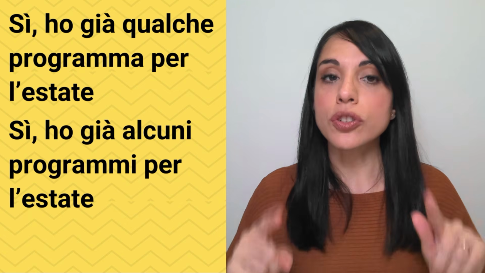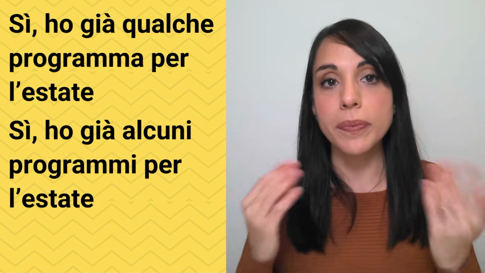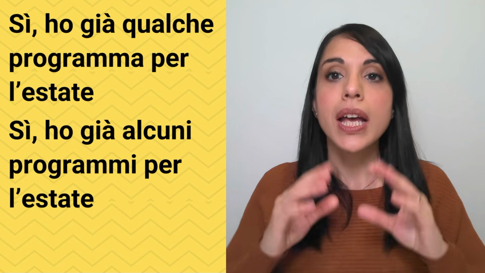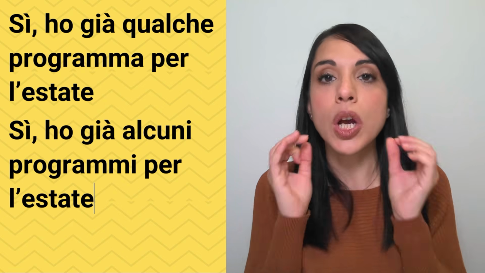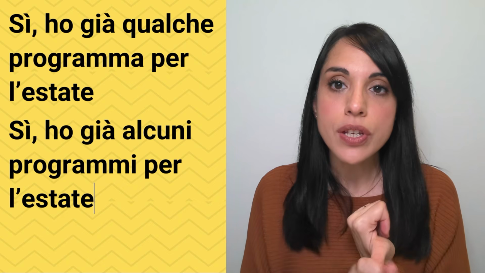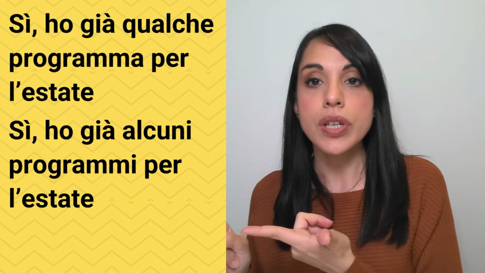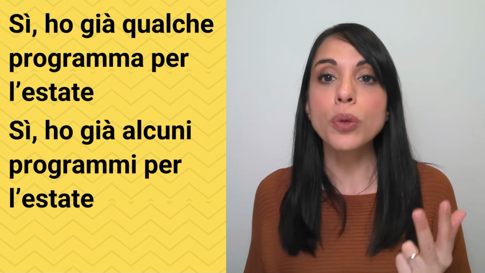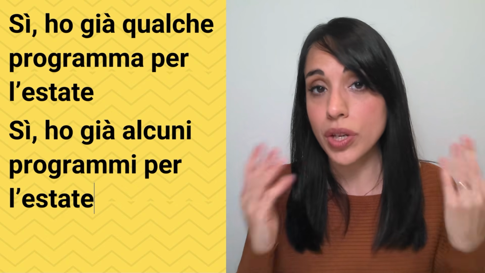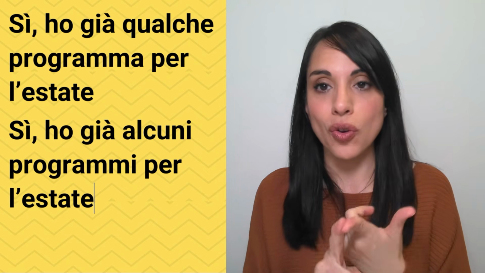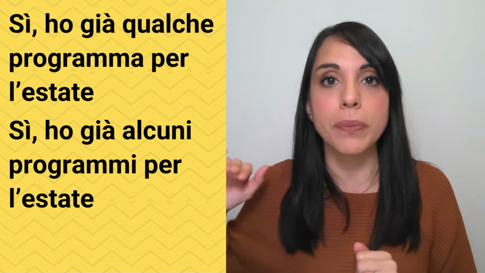So here's my tip, because I always want to give you a tip to simplify things so that you can immediately use them. If you have to pick one, stick with qualche. Qualche never changes, so you don't have to think about gender agreement, works both for statements and questions, and the only thing you need to remember is to always use it with singular nouns. So just remember, qualche persona, never ever qualche persone. That's a mistake. Okay, there you have it, guys. This is the most practical guide that you can find on how to use qualche and alcuni in Italian.